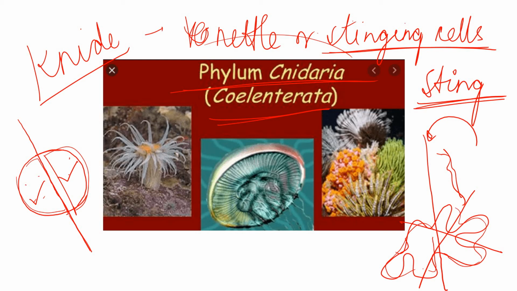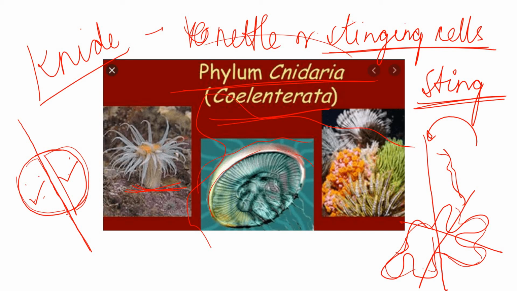Next, they are mostly found in marine habitats, attached to the bottom of the sea as well as floating on water. Even this one, you can see, is attached to the sea, just like phylum Porifera, the sponges. But sponges did not have the capacity to float around. They were only stuck in one part of the ocean bed. But phylum Cnidaria can be fixed on the surface of the ocean bed, and also keep on floating from one part of the ocean to another.